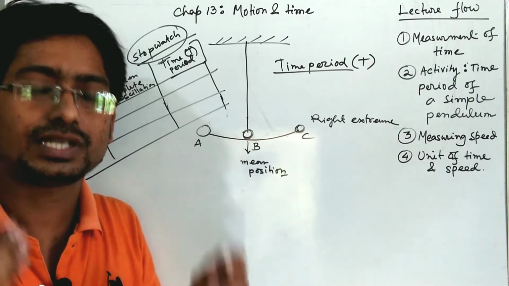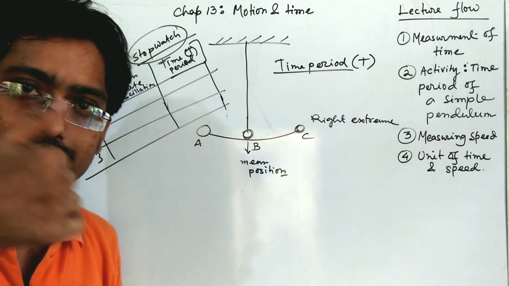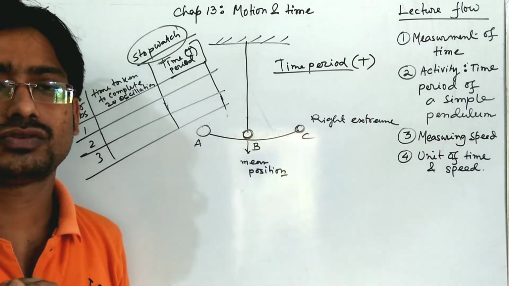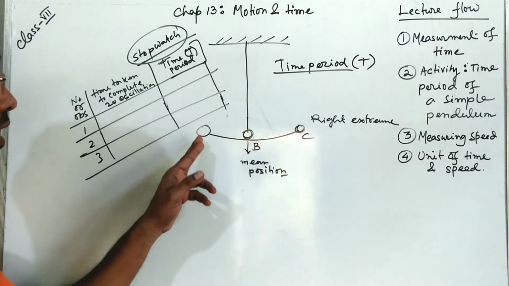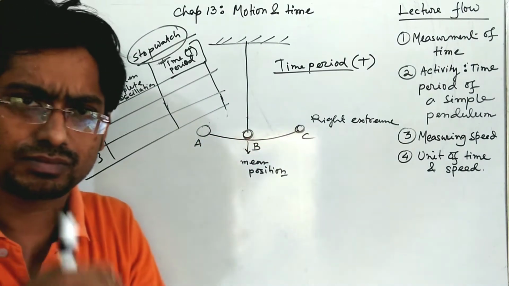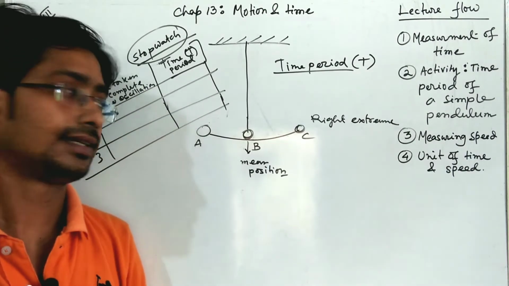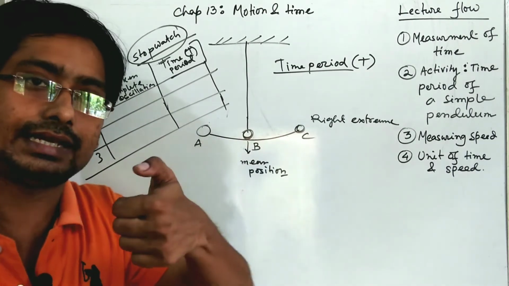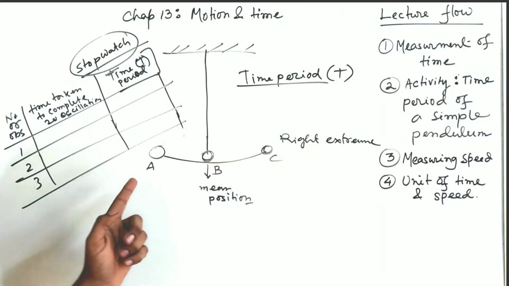A stopwatch is a special type of watch by which you can just measure a time interval. It can be switched on and switched off according to your wish. Now, when it comes to point A, after some vibrations and oscillations, you have to just wait. Next, when it comes to position A, you switch on the stopwatch.